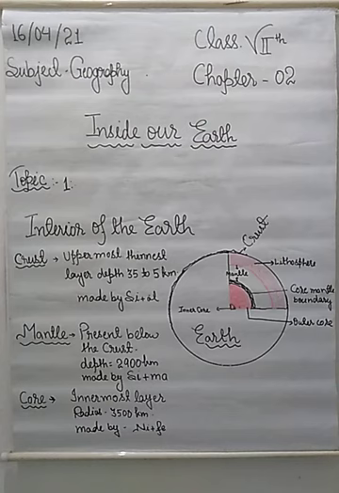So my dear students, on the basis of this explanation, now you can understand how the interior of the earth is made up. Alright. And the radius of the earth is 6,371 kilometers. Okay. So for today, that's all.